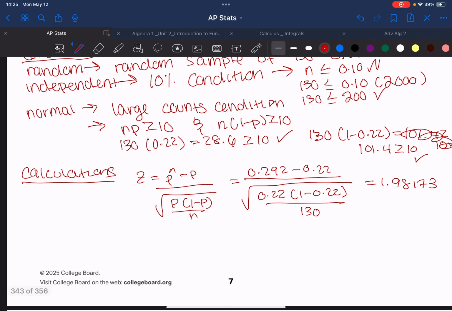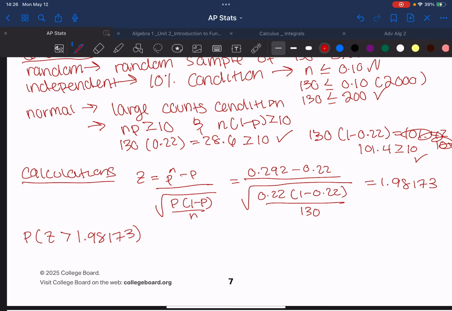In order to find that probability, I go back up to my alternative hypothesis, and I see that p is greater than 0.22. So I need to find the probability that z is greater than the value that I just got, 1.98173.